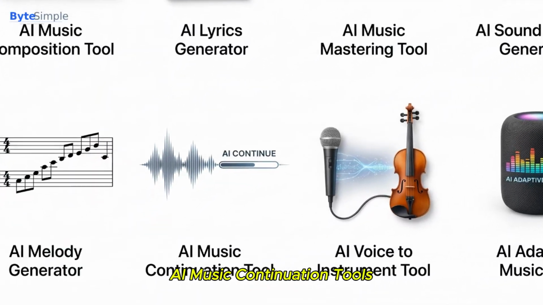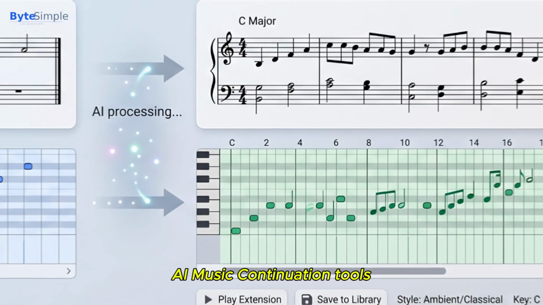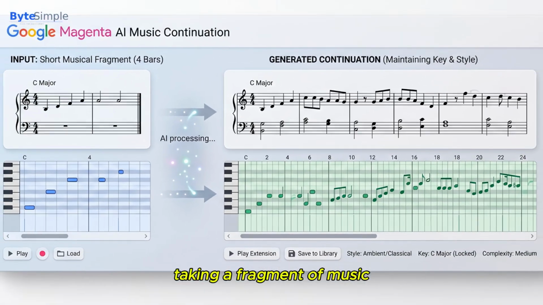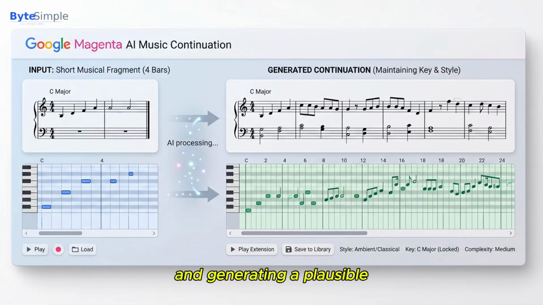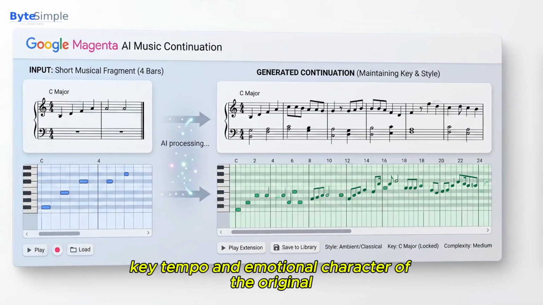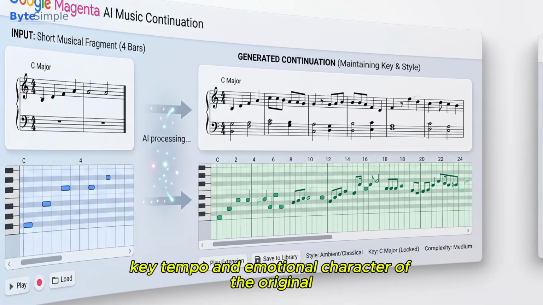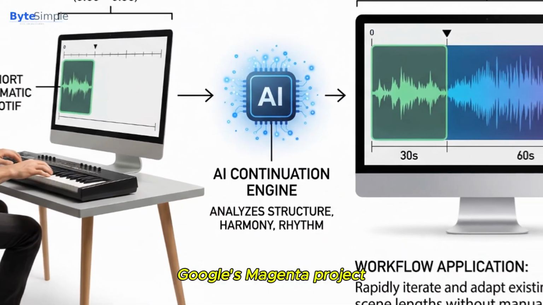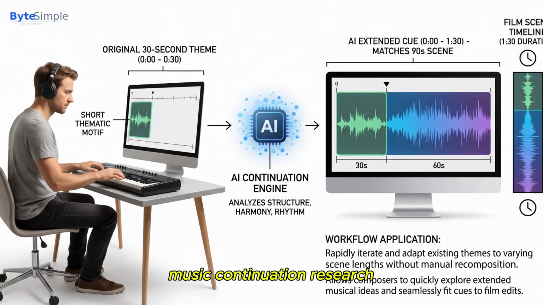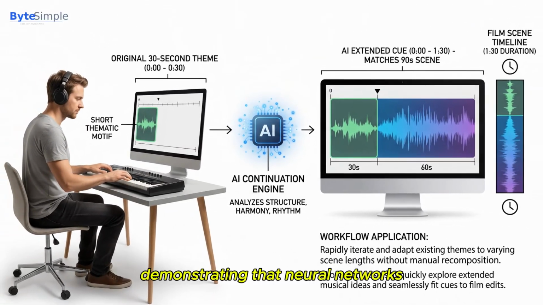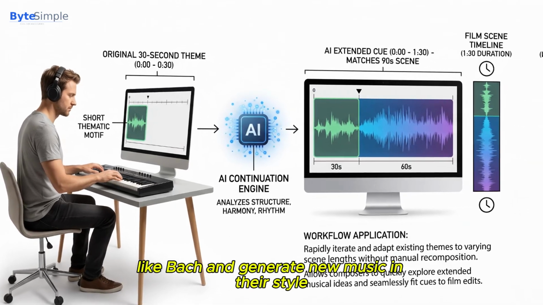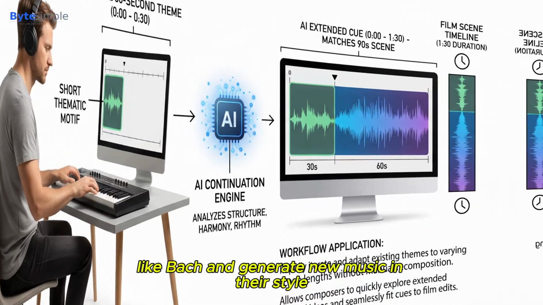AI music continuation tools. AI music continuation tools extend existing musical pieces, taking a fragment of music and generating a plausible continuation that maintains the style, key, tempo, and emotional character of the original. Google's Magenta project developed some of the earliest AI music continuation research, demonstrating that neural networks could learn the stylistic patterns of composers like Bach and generate new music in their style.